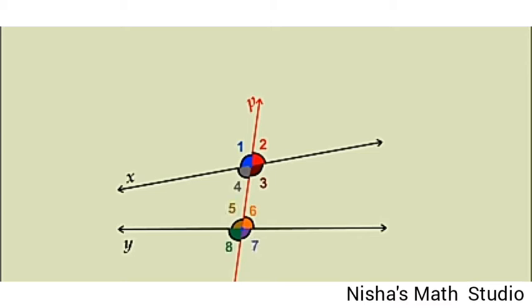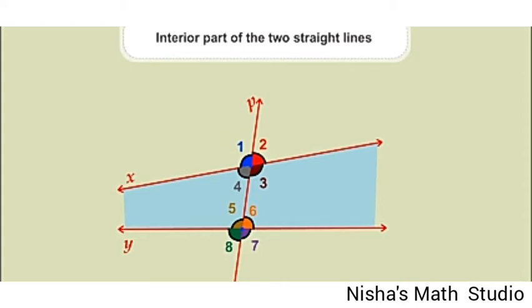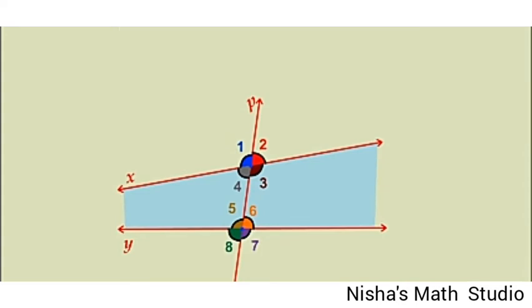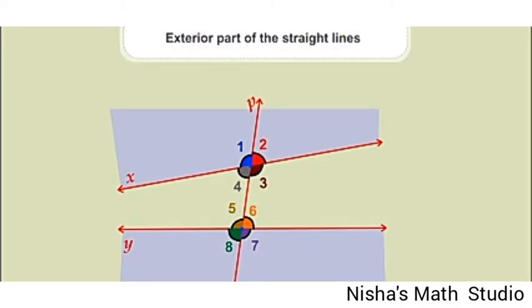Let's shade the region which lies in between the two straight lines X and Y. Yes, this shaded region is called as interior part of the two straight lines X and Y. So, what about the region outside this? It is known as the exterior region of the straight lines.